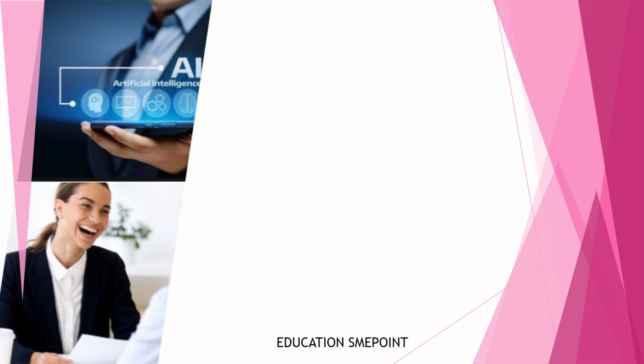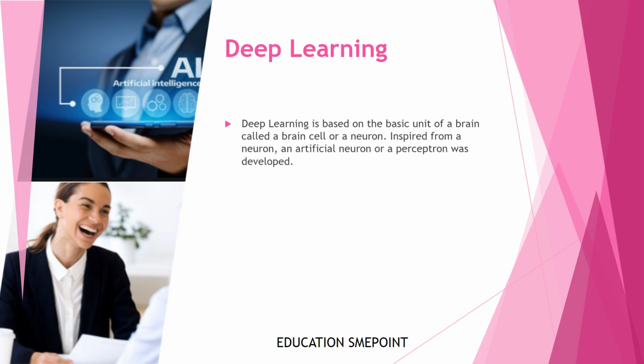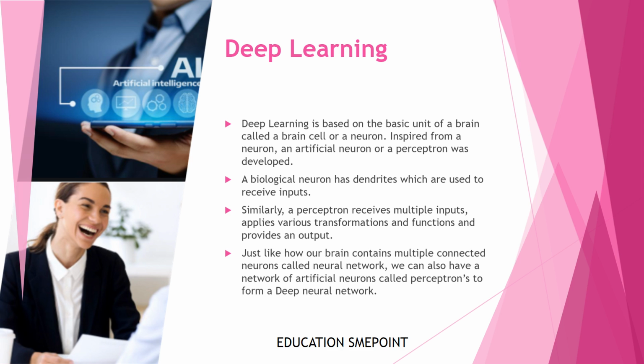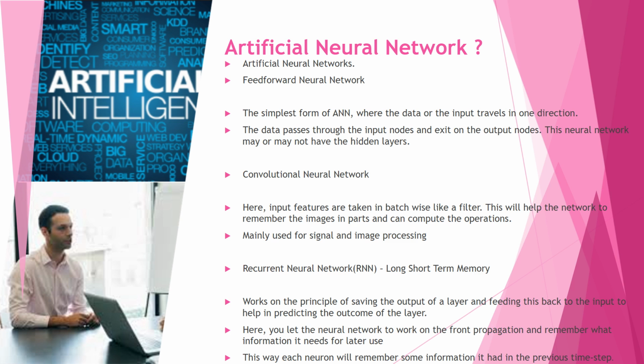How deep learning works. Deep learning is based on the basic unit of a brain called a brain cell or a neuron. Inspired from a neuron, an artificial neuron or a perceptron was developed. A biological neuron has dendrites which are used to receive inputs. Similarly, a perceptron receives multiple inputs, applies various transformations and functions and provides an output. Just like how our brain contains multiple connected neurons called a neural network, we can also have a network of artificial neurons called perceptrons to form a deep neural network. Artificial neural networks.